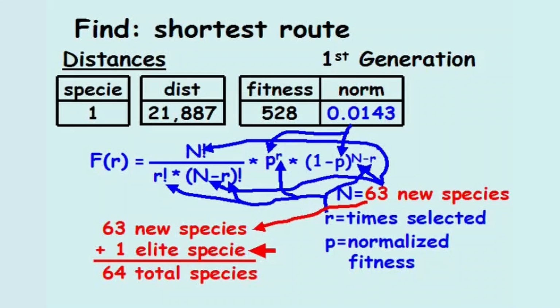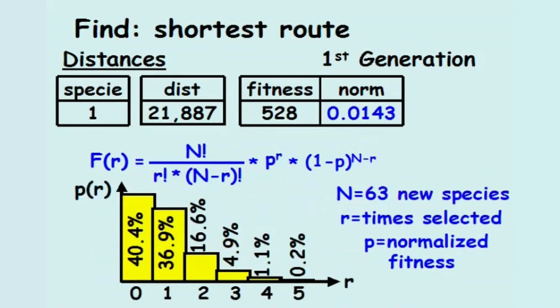Next, we'll compute the probability f of r. As we vary the value of r from 0 to 5, we learn the probability of species 1 not surviving into the next generation is 40.4%.